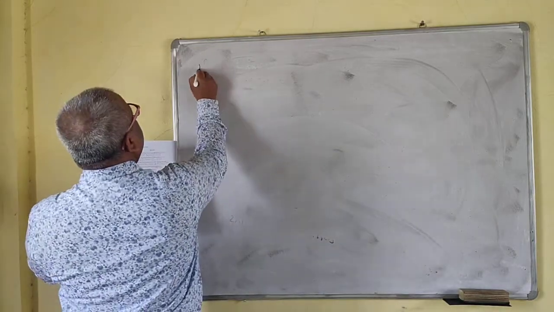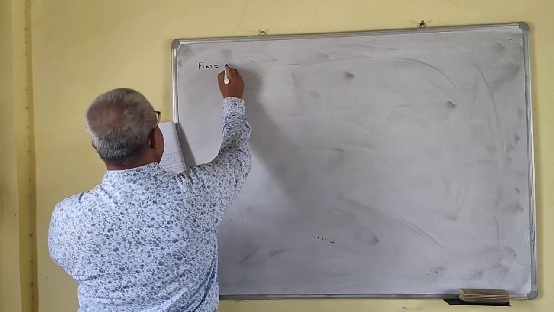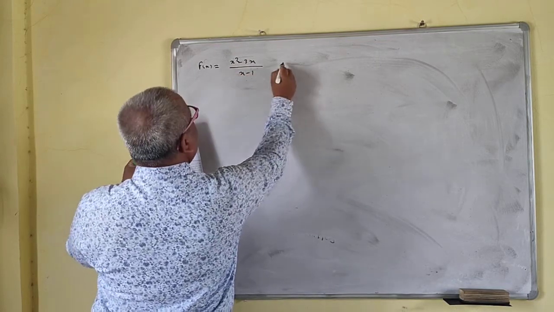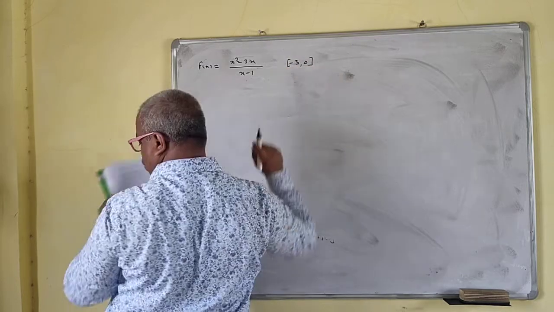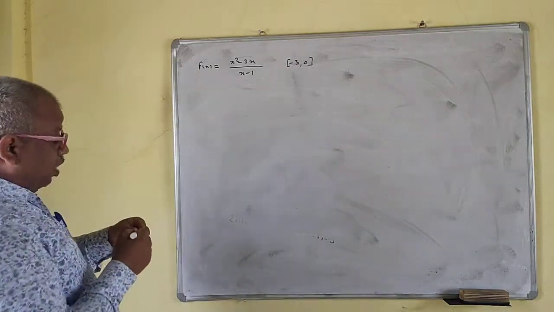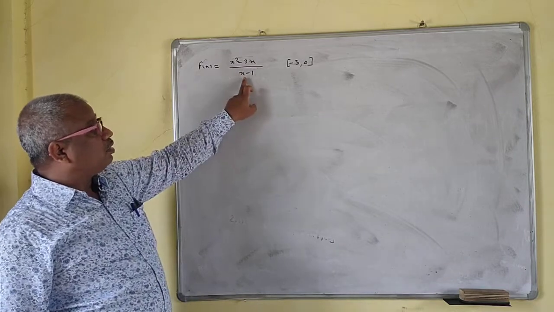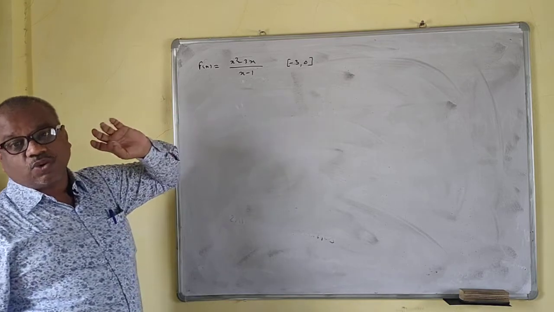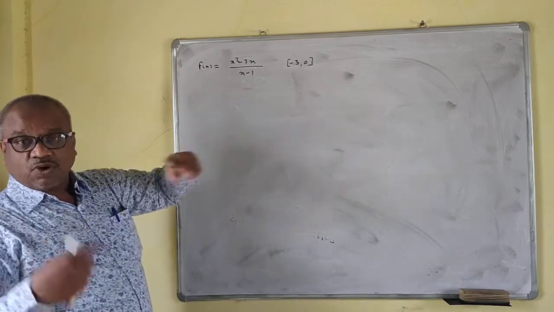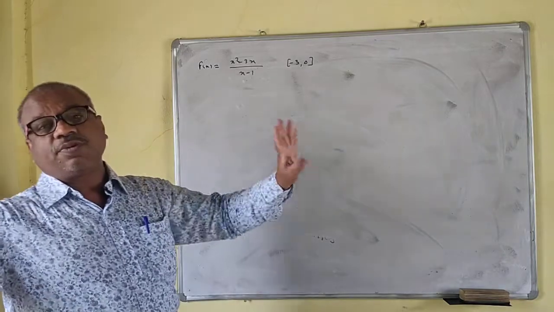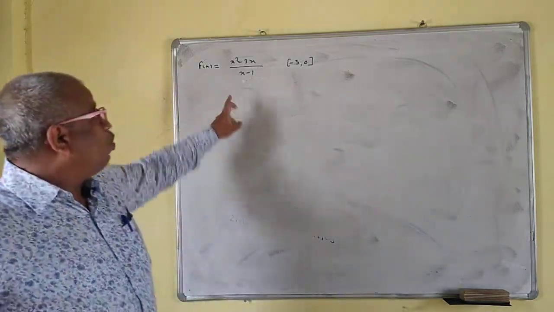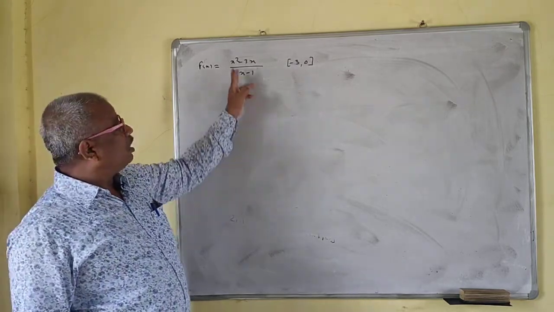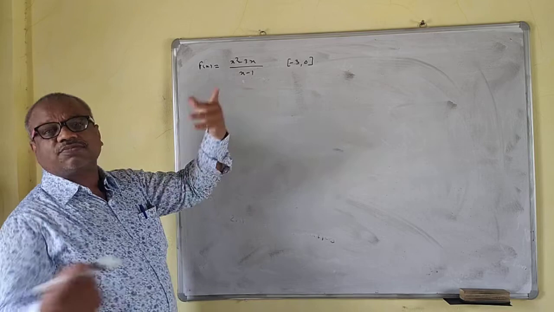f of x is equal to x square minus 3x upon x minus 1, and your interval is minus 3, 0, suppose. If 1 were in the interval, this function would not be continuous and not differentiable at x is equal to 1, so Rolle's theorem would not be applicable. But 1 is not there here, so your function is continuous on this interval. If you take the derivative, your denominator is x minus 1 square.